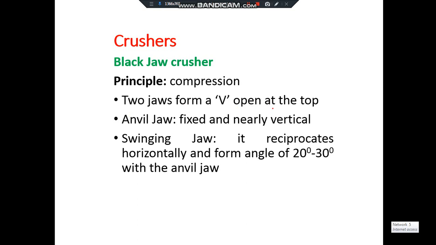Now the two jaws form a V open at the top. We have two jaws which form almost a V shape at the top. One jaw is the fixed jaw, and the other is the reciprocating jaw or the moving jaw. It is also known as the swinging jaw. It reciprocates horizontally and forms an angle of 20 to 30 degrees with the stationary jaw. If this angle is more, there are chances that the particle is thrown out easily. If the angle is very low, then there are chances of choking also. Right. So one jaw is fixed and one jaw is moving.